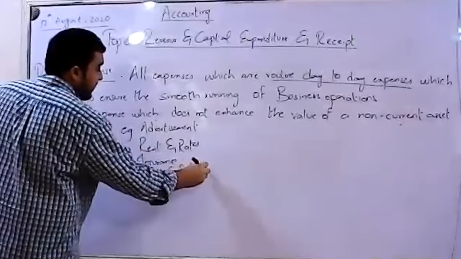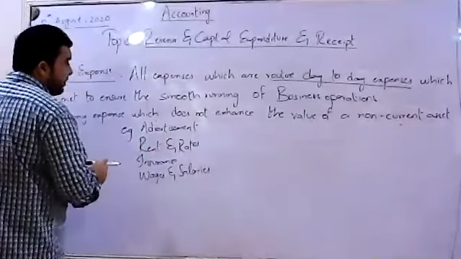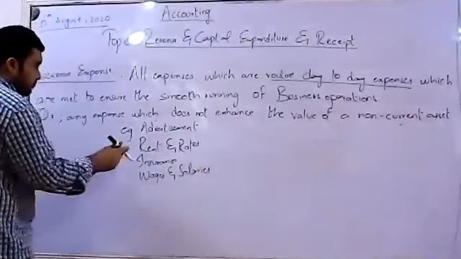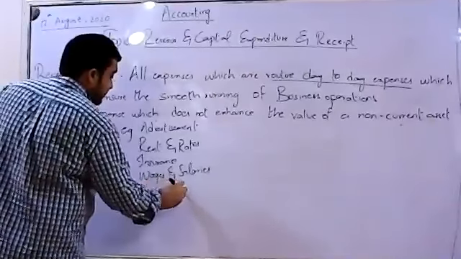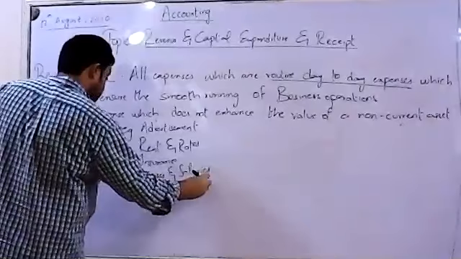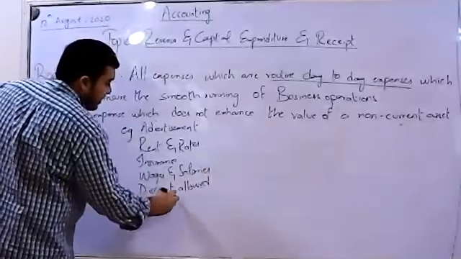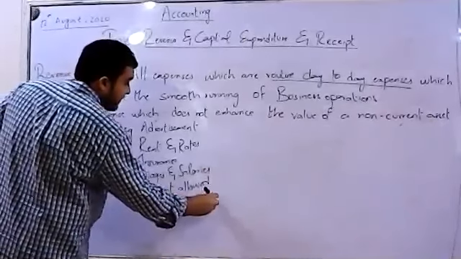Then any other related expenditure that can be something like discount allowed, repairs and maintenance.